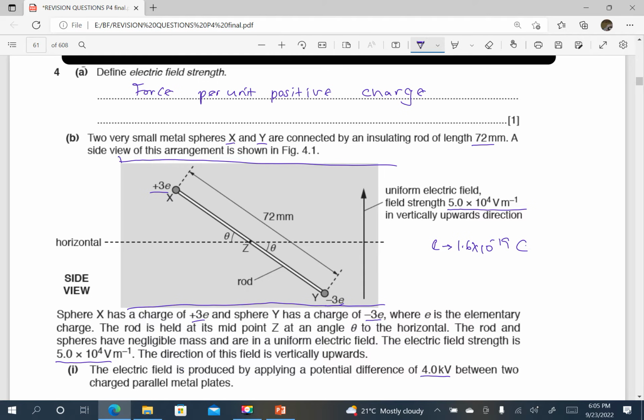So I can assume or think of the plates as being horizontal because the field is upwards. Note that a uniform field is always perpendicular to the parallel plates. But then our task is to identify which plate is at high potential or positive and which plate is at lower potential. Since field lines originate from high potential to low potential, we can predict that the bottom plate is going to be positive and the top plate will be negative.